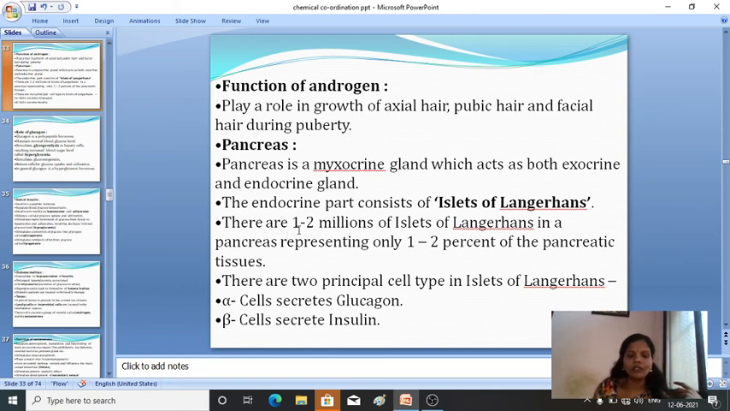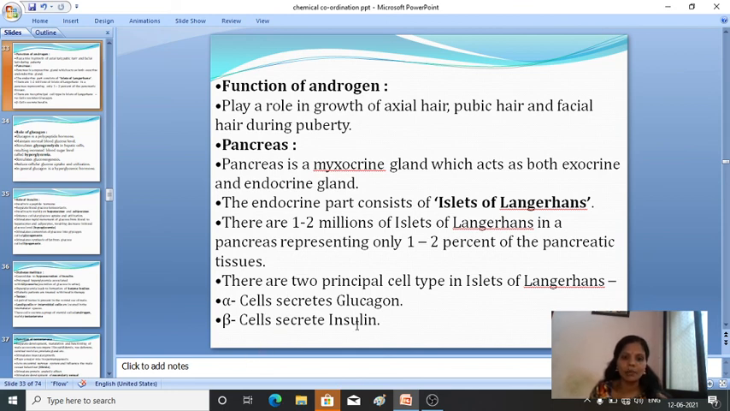Here you can find that there are 1 to 2 million islets of Langerhans present in the pancreas, representing only 1 to 2% of the pancreatic tissue. In the pancreas there are two principal cell types: alpha cells, which secrete glucagon, and beta cells, which secrete insulin.